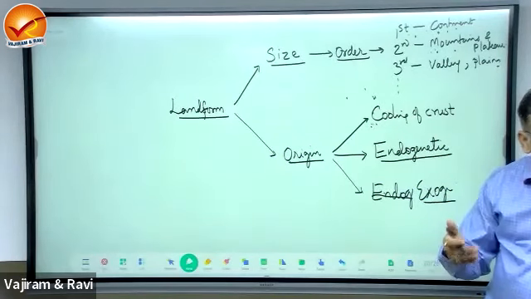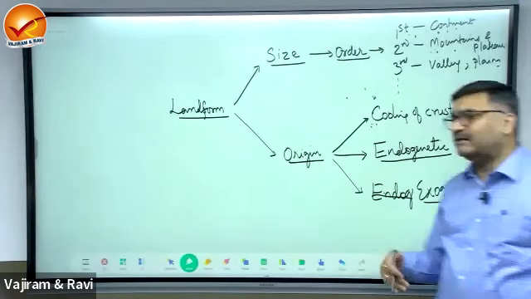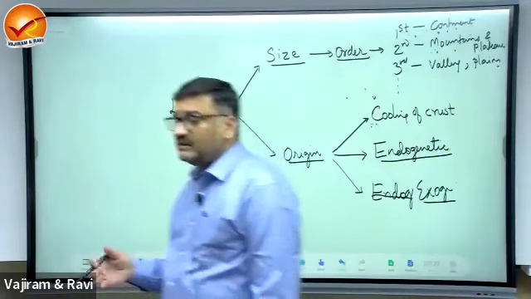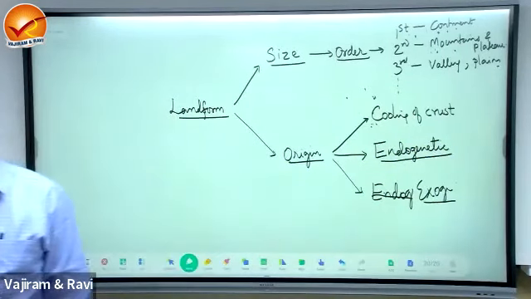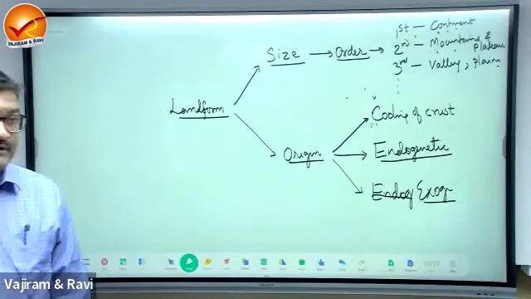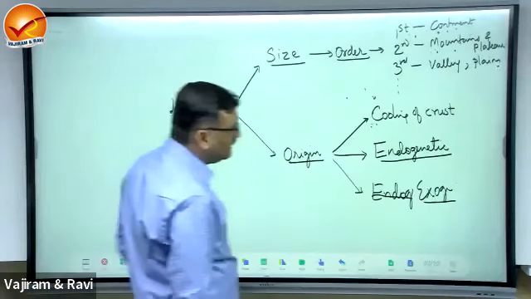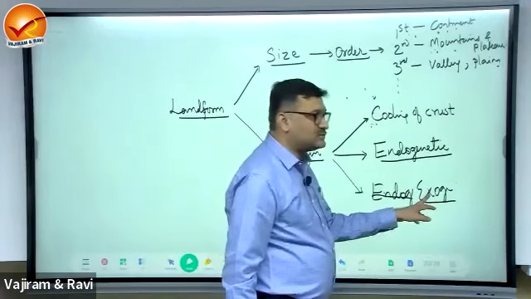Fluvial means created by water, is it exo or endo? Exogenetic. Created by rivers, like deltas and plains; created by glaciers; created by wind, like sand dunes, which are shifted by wind. So this type of features or landforms are known as exogenetic.